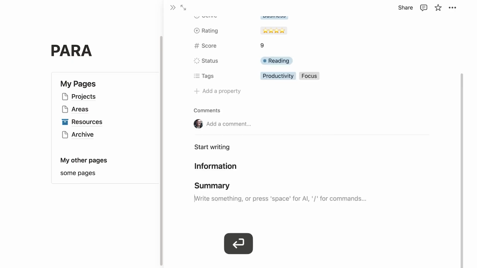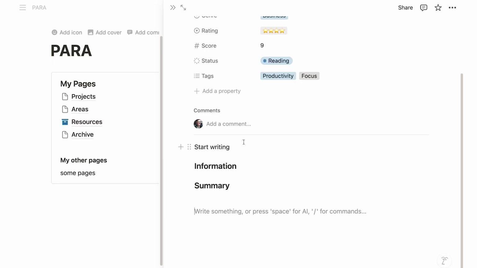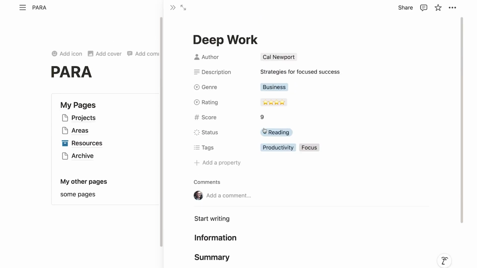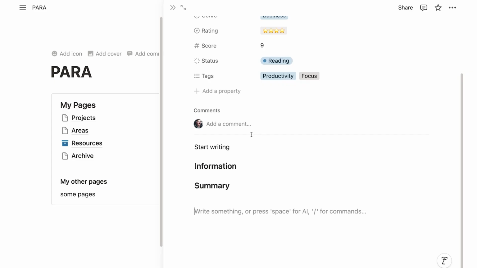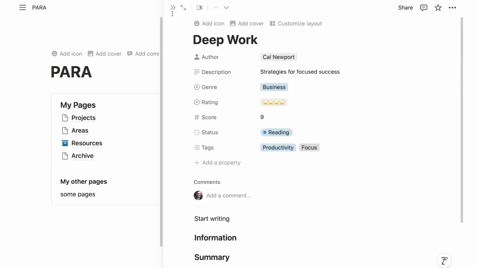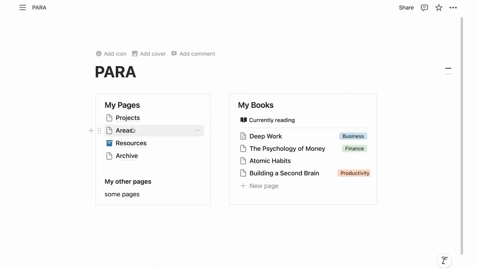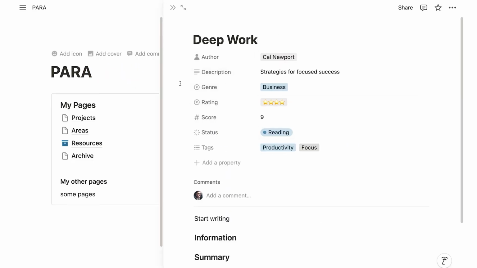And I can even go one step further. I could even now add pages inside this page, right? Remember, we don't have folders, but we have pages inside pages, and that works with databases just the same way. The only difference between a page that lives inside a page versus a page that lives inside a database is that it will have these properties at the very top.